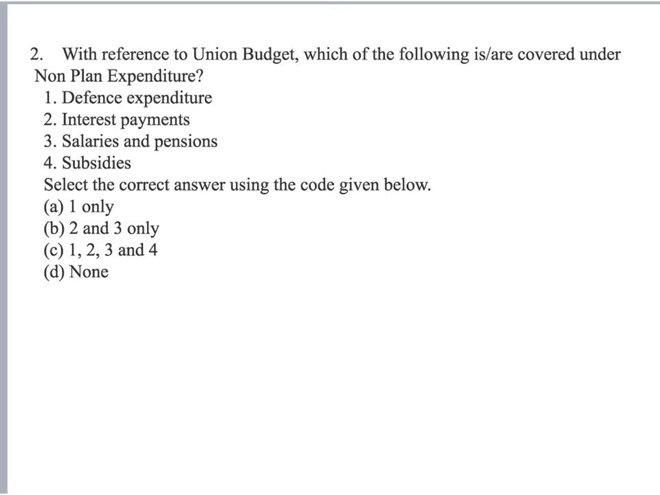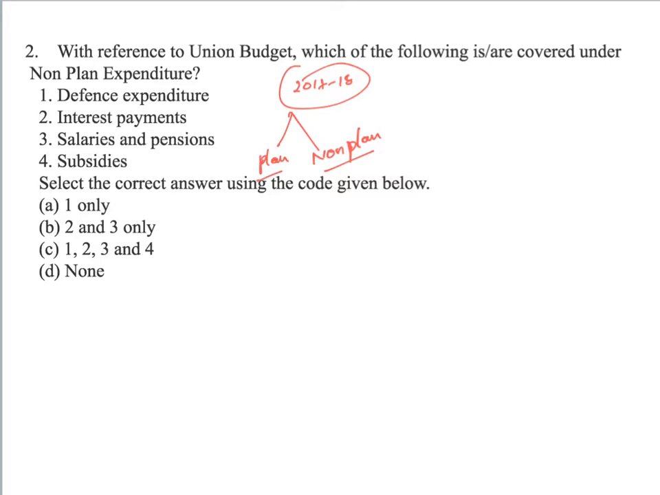With reference to Union Budget, which of the following is covered under non-plan expenditure? From the current budget of 2017-18, the latest budget, we don't find the budget being categorized into plan and non-plan. Right now it has been changed into scheme based and non-scheme based expenditure, I mean expenditures other than schemes. But before this particular budget, the government used to categorize the entire expenditure into plan and non-plan.